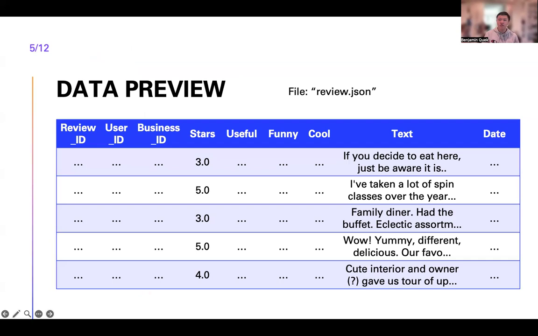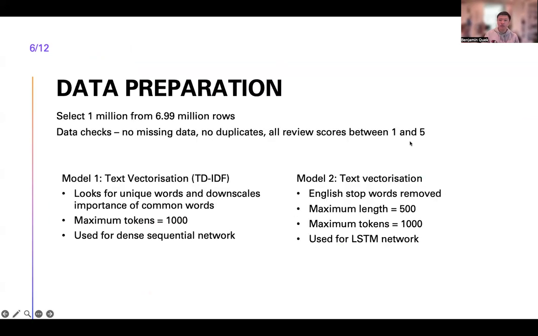This project will use the review JSON file, which contains 9 columns and about 7 million rows. The variables in this data set are listed on the screen. For this project, the only variables of interest are the review score out of 5, so the stars column, and the written text component of the review. Only the first million reviews will be used due to computational constraints, and data checks revealed that there were no missing values or duplicates in the text.